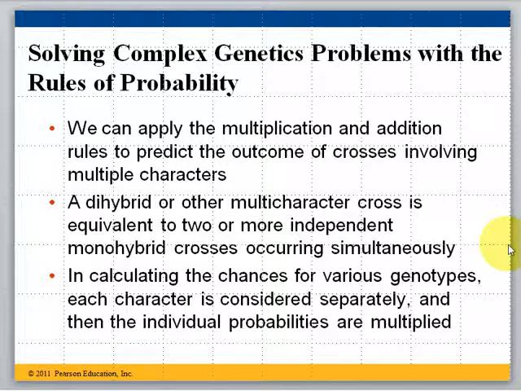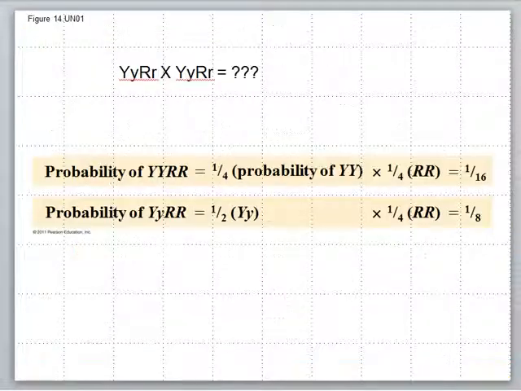A dihybrid or multi-character cross is the same as two or more independent monohybrid crosses occurring at the same time. So remember, in this case we're talking about one trait not affecting the other, so we can just consider them separate crosses. So we may be looking at pea color and pea shape together, but they don't affect one another, so we can consider that separate crosses, and then we can multiply to get the information that we want.